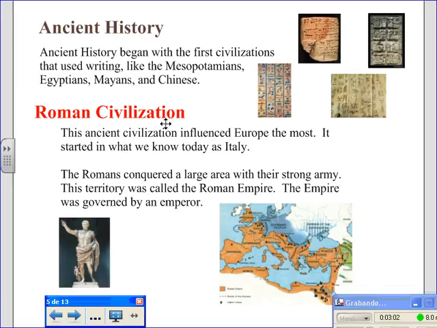Roman civilization. This ancient civilization influenced Europe the most. It started in what we know today as Italy. The Romans conquered a large area with their strong army. This territory was called the Roman Empire. The empire was governed by an emperor.